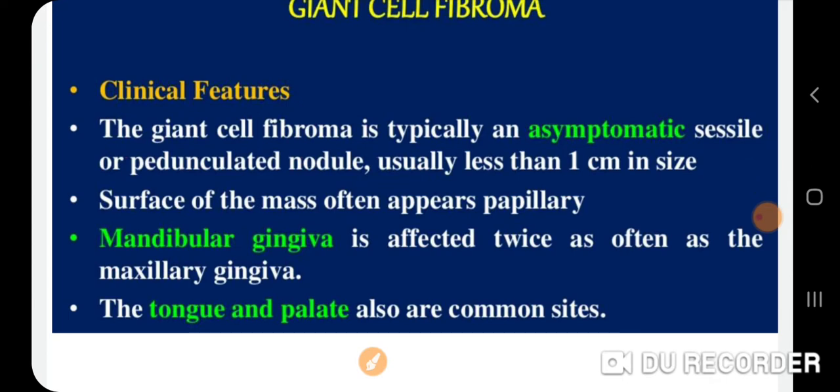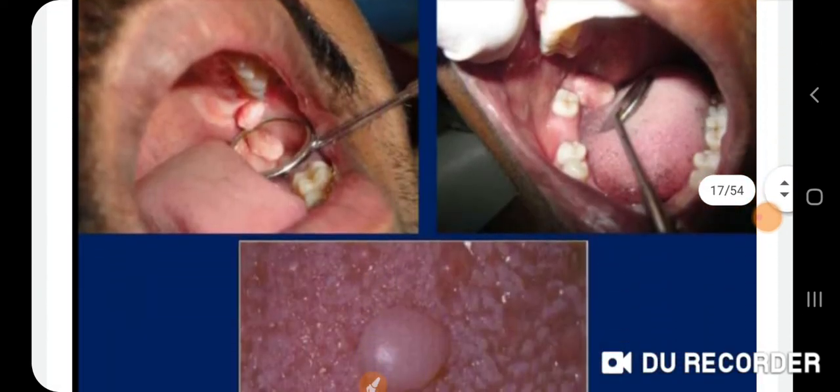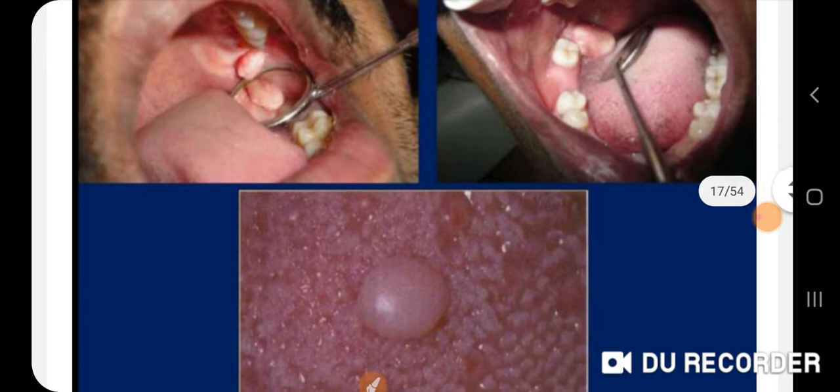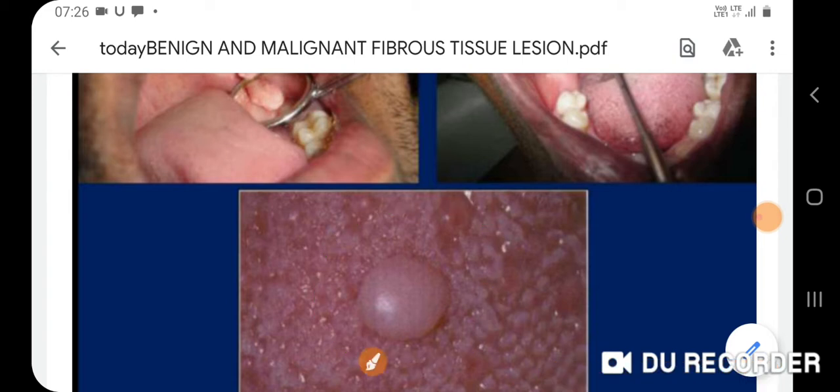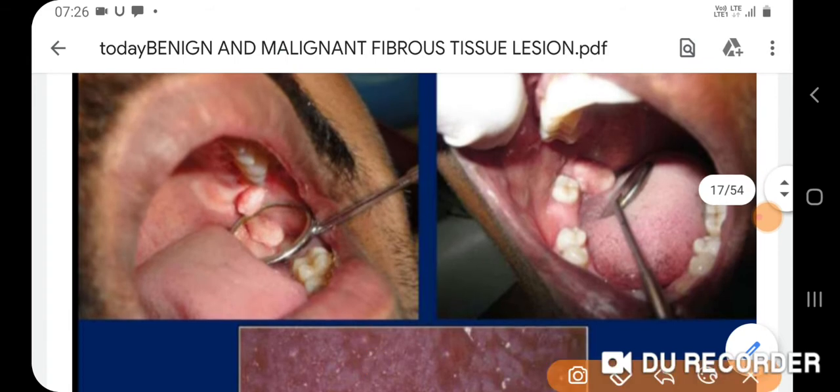tongue and palate. In the clinical presentation of the lesion, we can appreciate the lesion is lobulated and present on the tongue, and in another picture we can appreciate that the lesion is present on the buccal mucosa, and the lesion is also present slightly towards the palate.